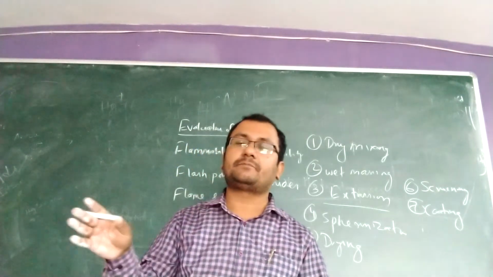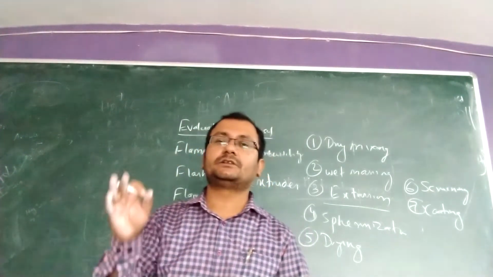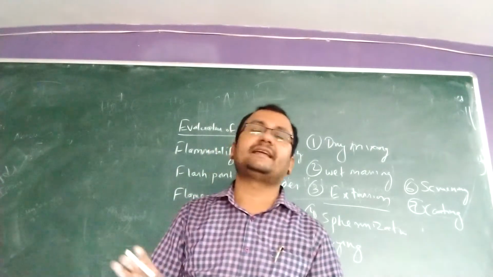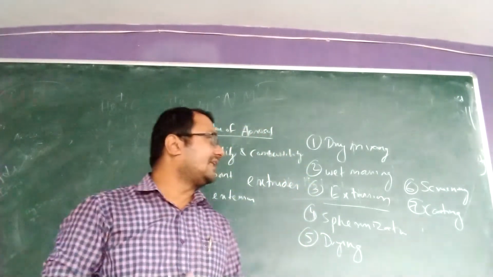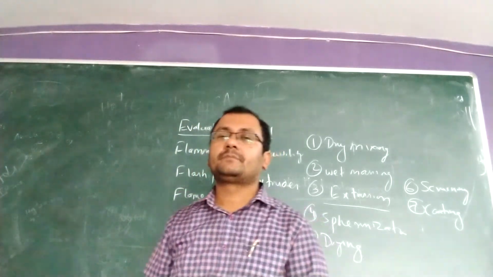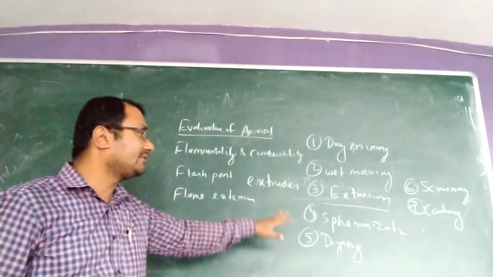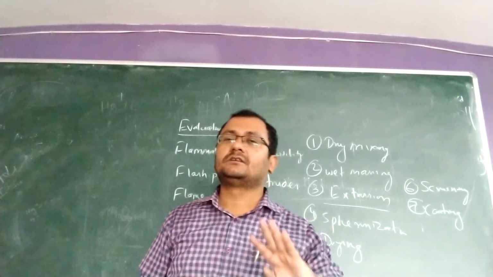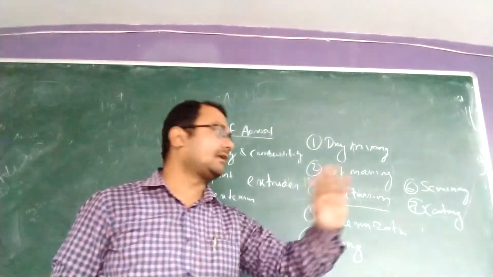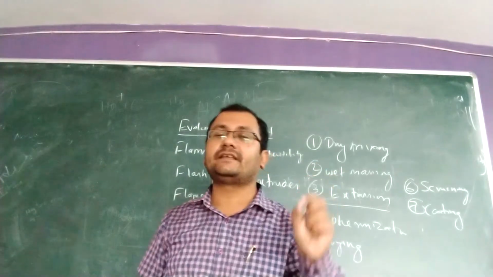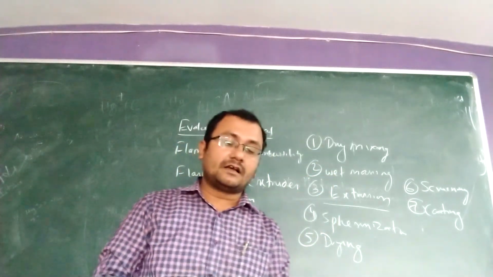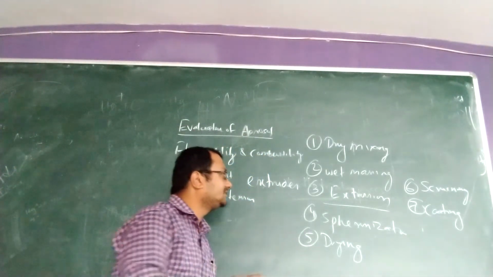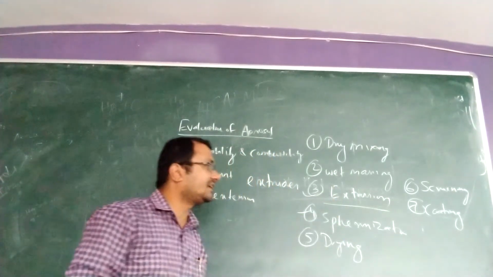Then to get particular shape and hardness, we have to dry it. Next step is drying. Then to remove all the fine particles and other things, we go for screening. The last step is coating. If coating is required, like enteric coating, in this process you cannot coat, so that's why the last step will be coating. If you need film coating or enteric coating, you can coat it as the last step after getting the spherical shape pellets. With this, now you can understand the steps involved. From this, you can understand two important steps here: extrusion and spheronization.